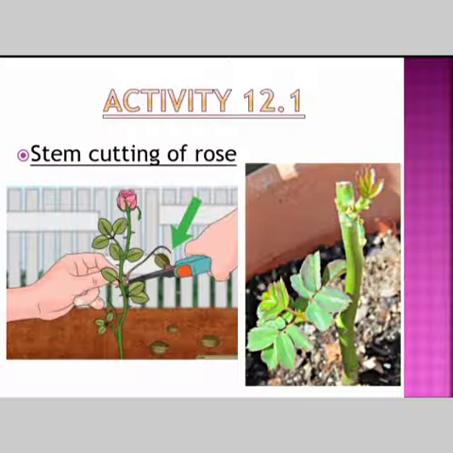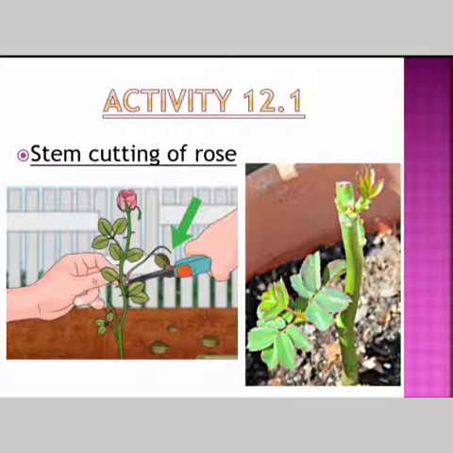A node is a part of the stem. Okay, what is node, children? Node is nothing but the part of the stem or a branch at which a leaf is going to arise. Okay, there will be small buds, it is a leaf bud, isn't it? Looking at that part, we should cut. Okay, so that has to be above the root.